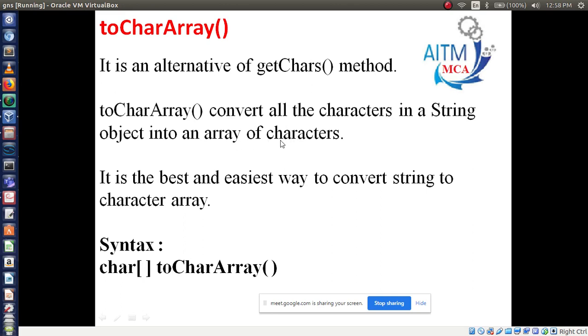In the previous one we were using a character array, but here it will automatically convert all characters in the string object into an array of characters. It is the best and easiest way to convert your string to a character array. The syntax is like this: char array equals str.toCharArray.